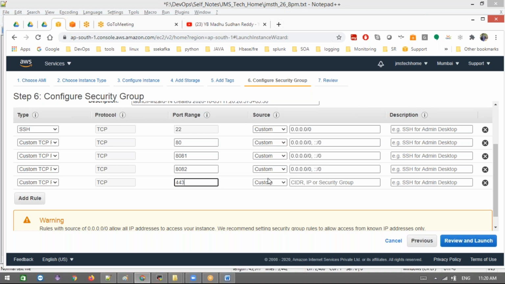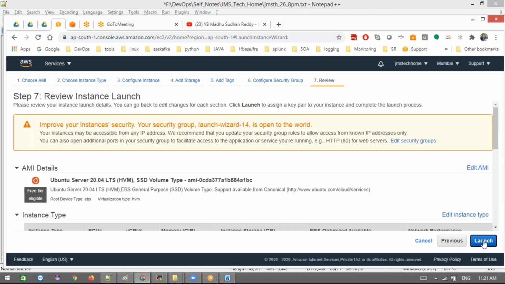These two are for my Docker application access, this is for my Nginx, and this is the SSL port. HTTPS port is 443.